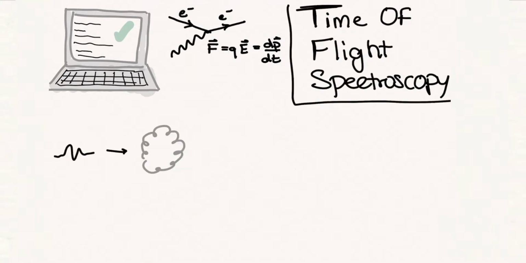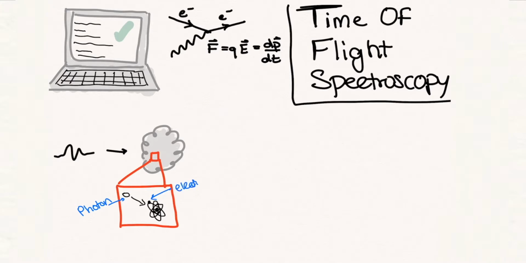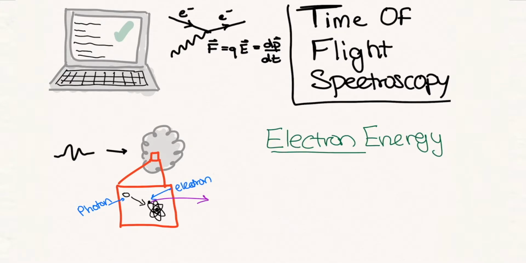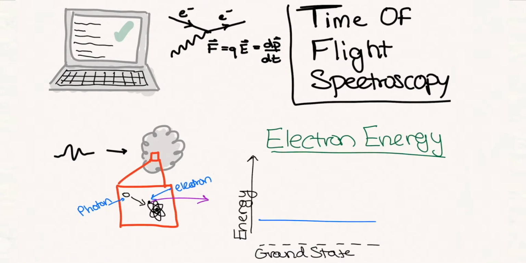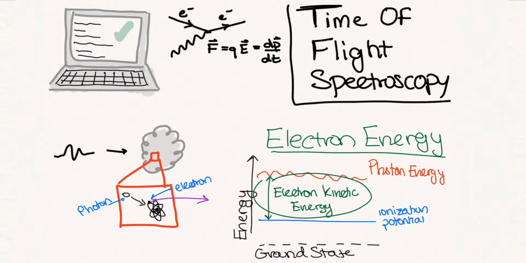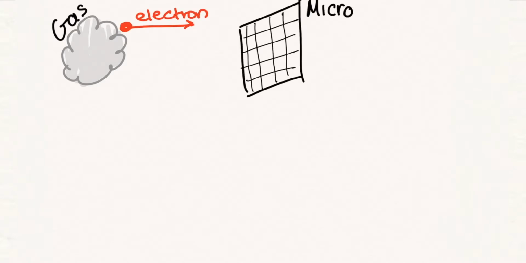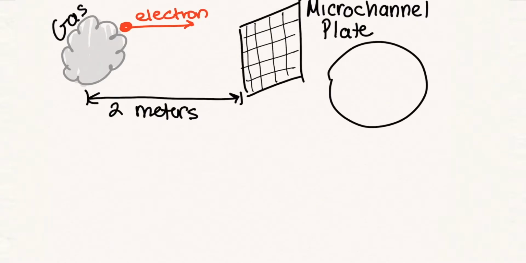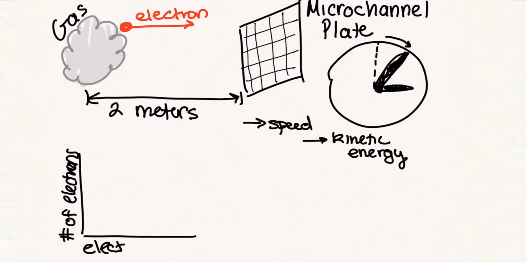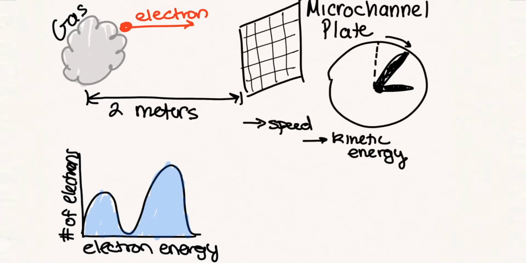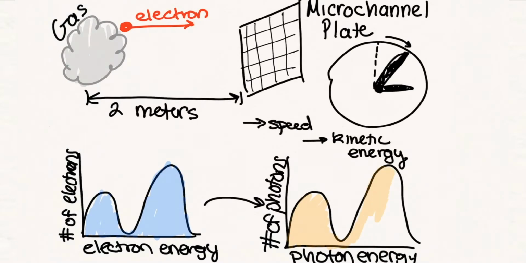In time-of-flight spectroscopy, the pulse passes through a sample of gas. Some of the photons interact with electrons in the gas and pass along their energy to the electron. This gives the electrons some kinetic energy, which can knock them off their atoms with a speed dependent on that energy. By detecting the electrons with a microchannel plate at a given distance sometime later, we can deduce their speed and therefore their energy. We thus obtain a spectrum of the electron energies corresponding to the original photon energies.